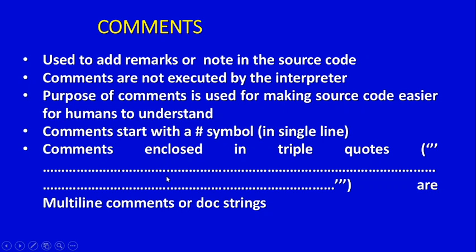For example, a program contains so many lines of code. If I want to write a comment about any of the code in 2 or 3 lines, that type of comment is called a multi-line comment or doc string. Another name is doc strings. A single line comment starts by using a hash, and you type the comment.